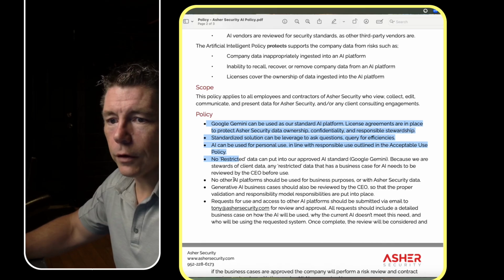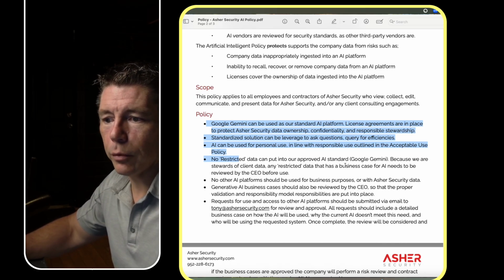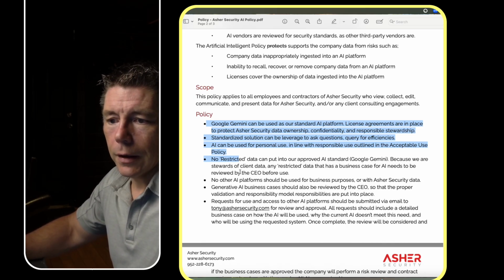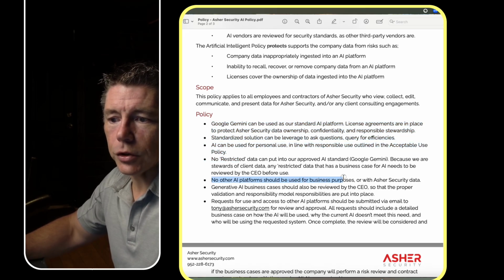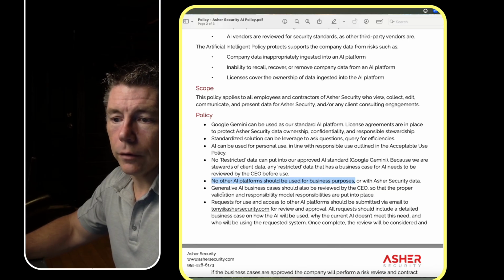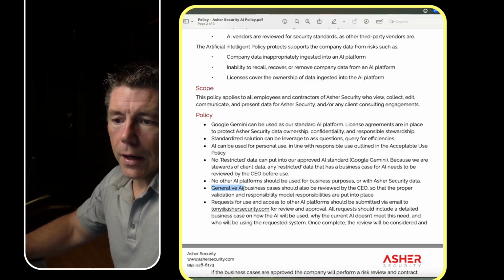No restricted data can be put into our approved AI standard, and then no other AI platform should be used. So we're saying here's the data that you can't use, and you can't use any other systems. Now we call out generative AI.